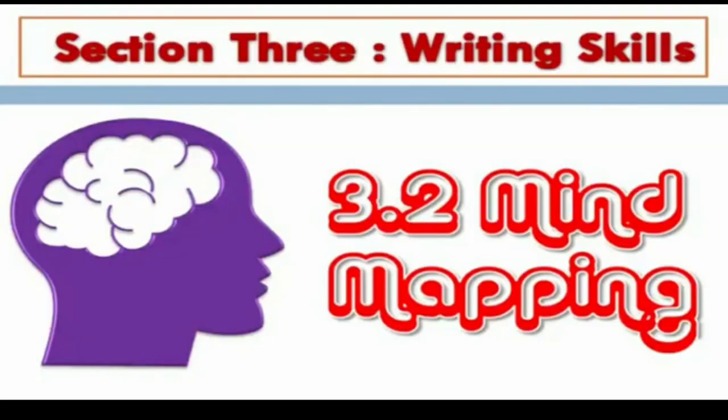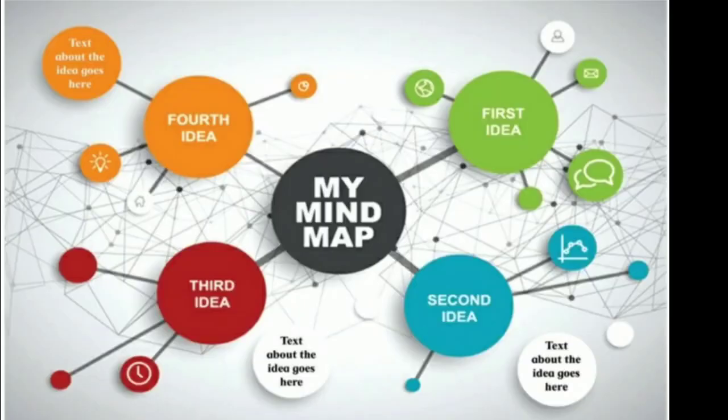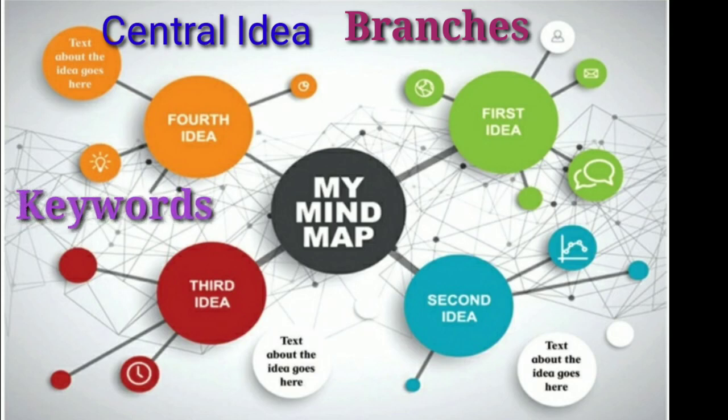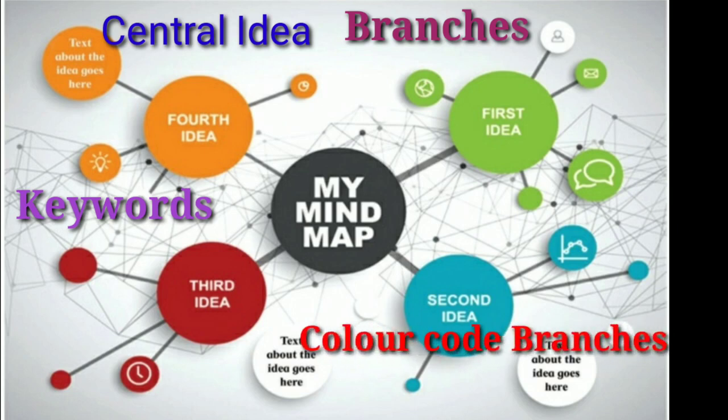Let us start with chapter number 2, mind mapping of writing skills. Now let's see how to create a mind map in 5 steps. Step number 1, create a central idea. Step number 2, add branches to it. Step number 3, add keywords. Step number 4, color code your branches. And step number 5, include visual signifiers.